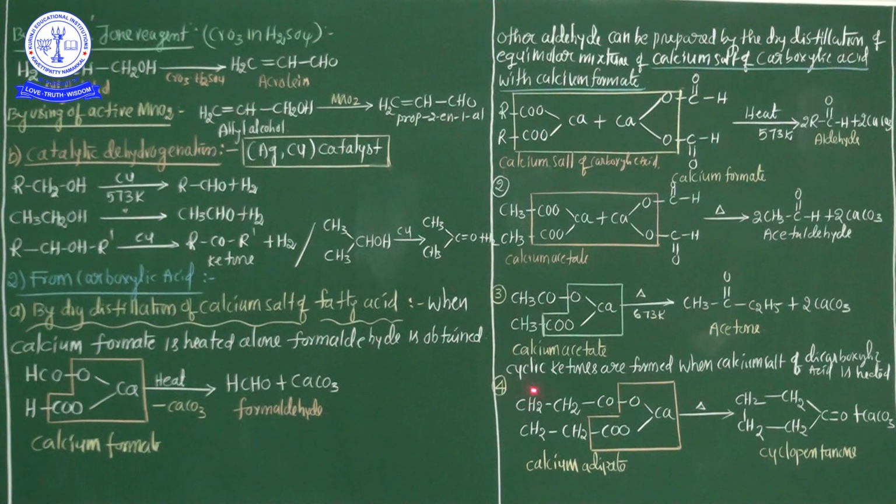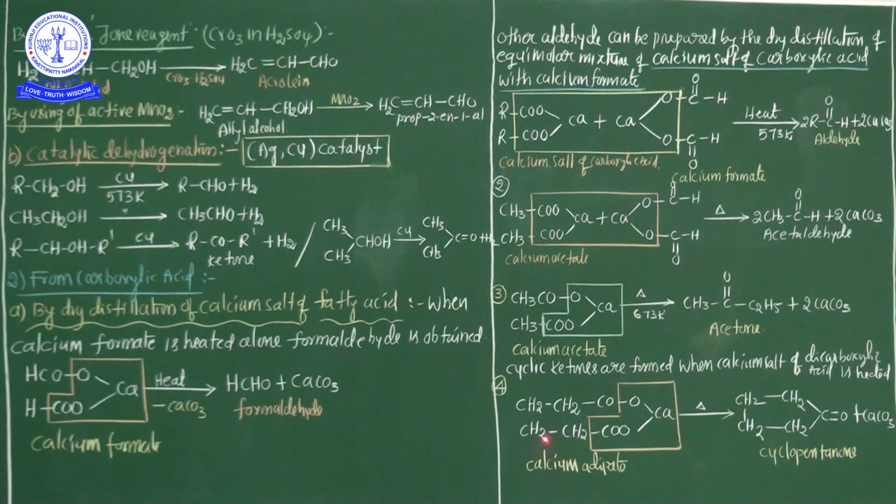And the fourth one, see, cyclic ketone. Important, my dear students. Cyclic ketones are formed when the calcium salt of a dicarboxylic acid is heated. In the above examples, you already observed aliphatic ketones. But now cyclic ketones can also easily be prepared with the help of the calcium salt of dicarboxylic acid.